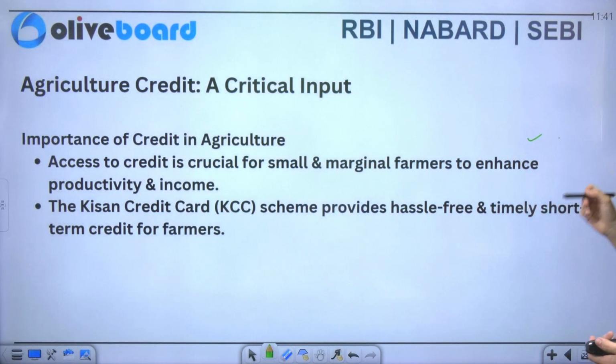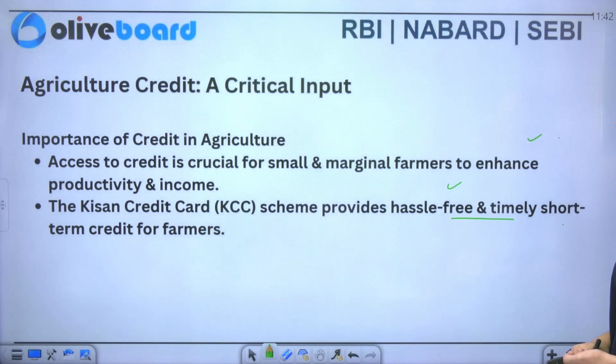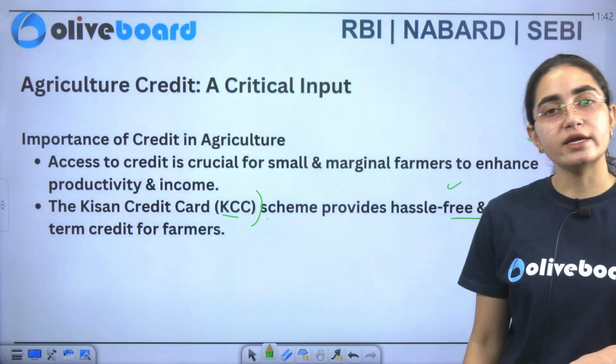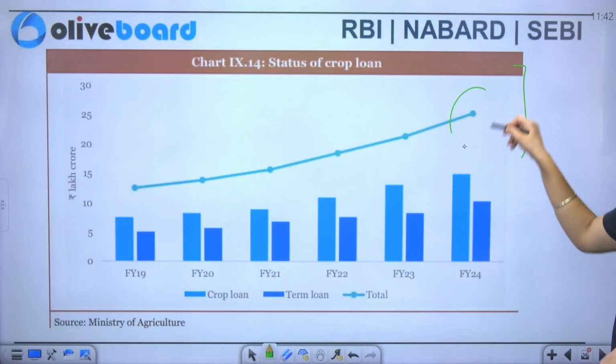It's very essential for small as well as micro and marginal farmers also. Now the Kisan Credit Card scheme provides hassle-free and timely short-term credit for farmers. So the credit card scheme is proven to be one of the best schemes which is providing help to the farmers. Okay. Now you see in the chart that the crop loan is just increasing over a period of time.